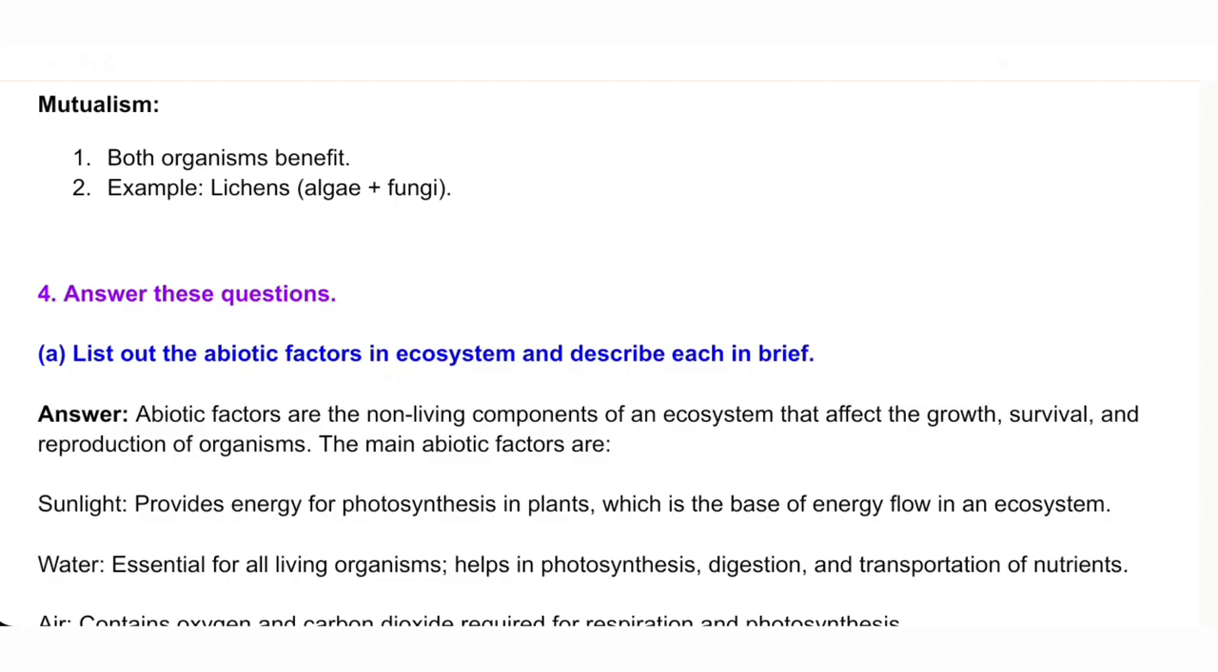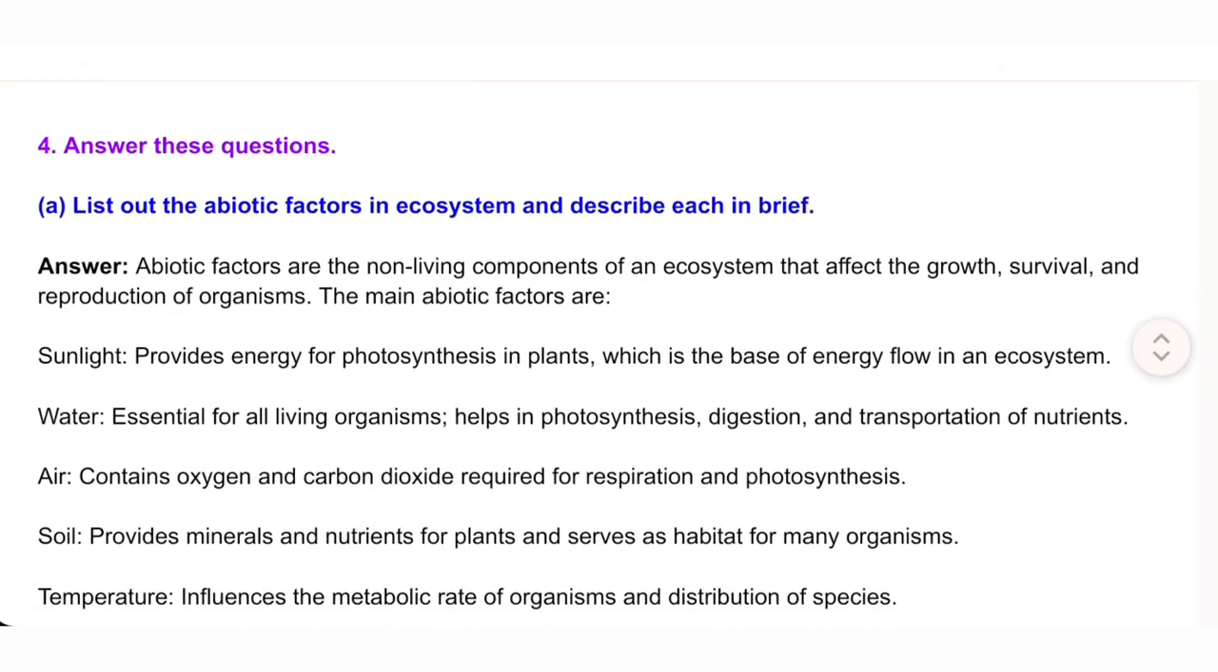The main abiotic factors are: sunlight provides energy for photosynthesis in plants, which is the base of energy flow in an ecosystem. Water, essential for all living organisms, helps in photosynthesis, digestion, and transportation of nutrients. Air contains oxygen and carbon dioxide required for respiration and photosynthesis. Soil provides minerals and nutrients for plants and serves as habitat for many organisms.